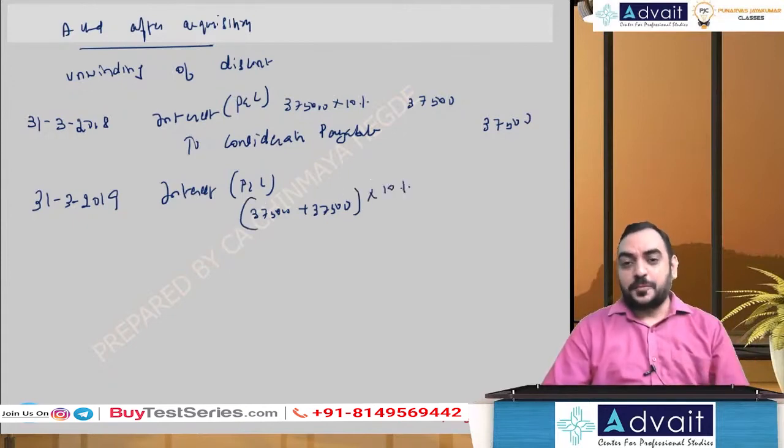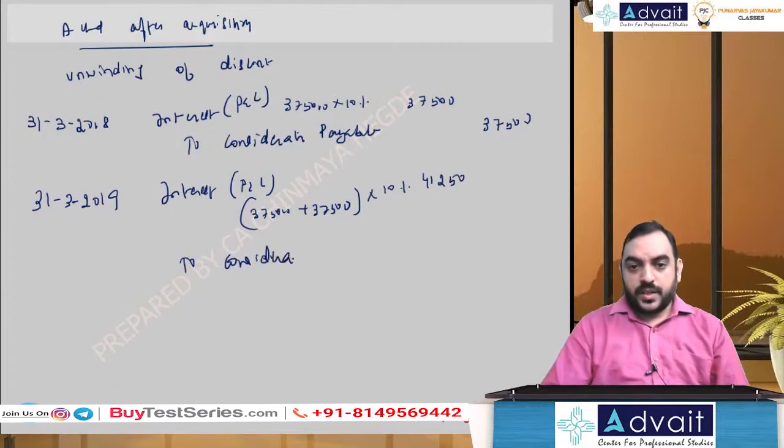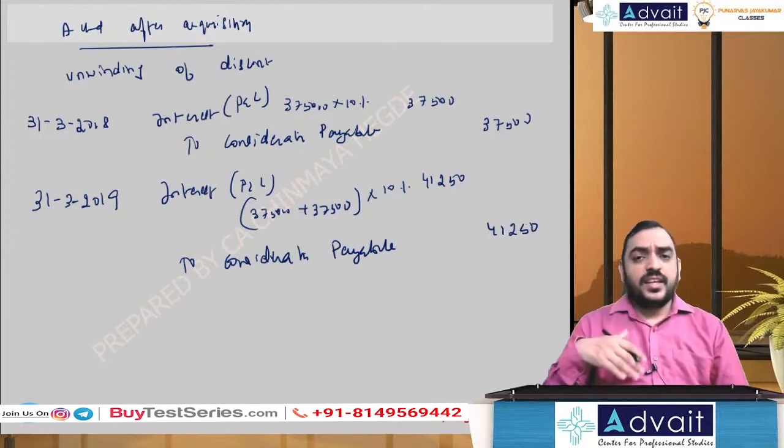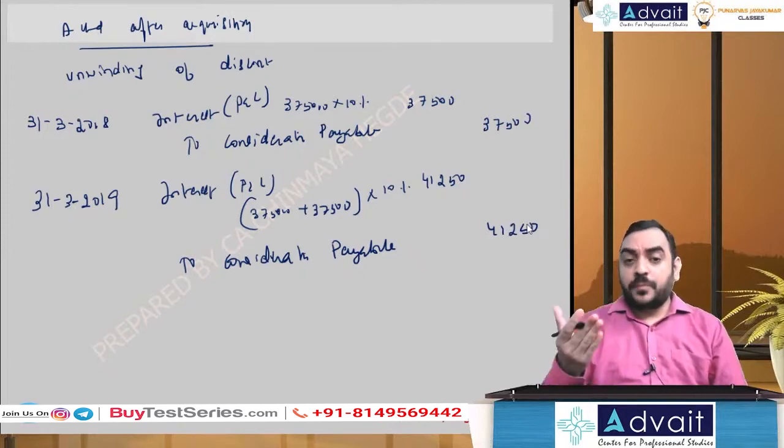You keep accumulating it. 41,250 to consideration payable. Okay, so this is the entry which A Limited, the holding company, has not passed, so they have to pass it additionally.